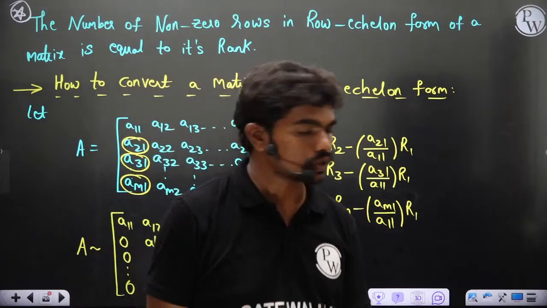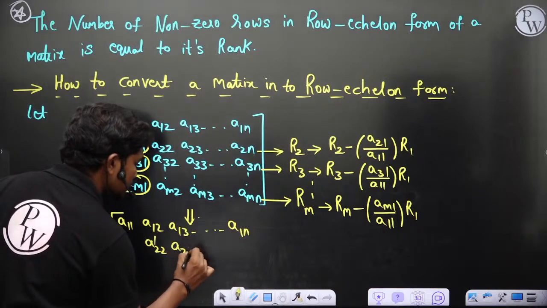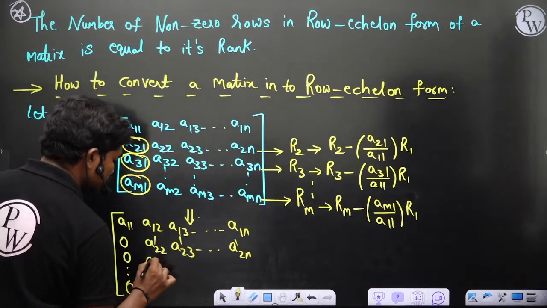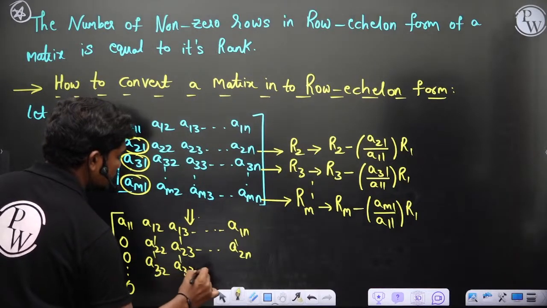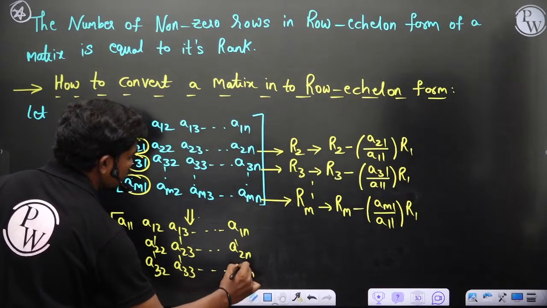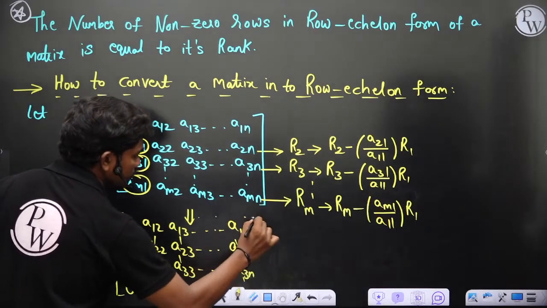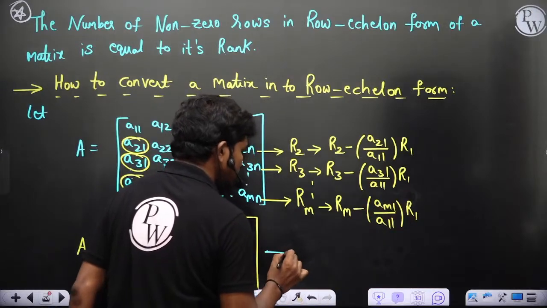Okay, no issues. So this is a22 dash, then similarly this is a23 dash and so on, a2n dash. Similarly, all these elements will change: a32 dash, a33 dash and so on, a3n dash, and so on. This goes on. Now, if you want to convert this to Echelon form, of course, then what you can do.